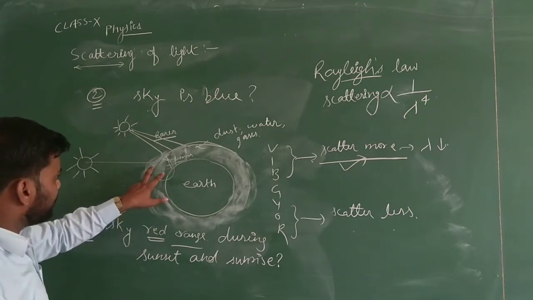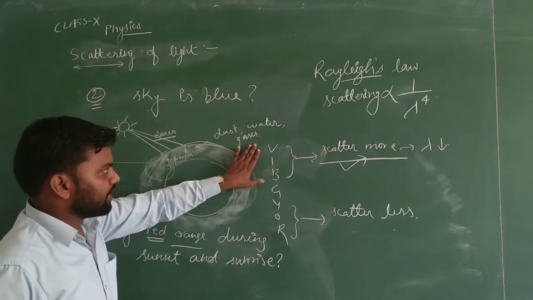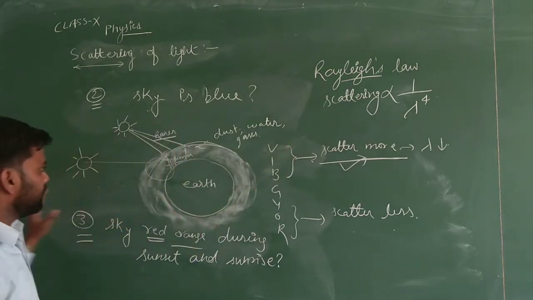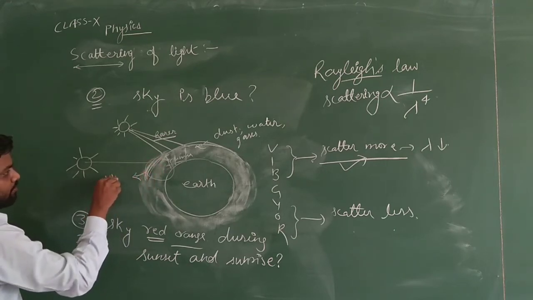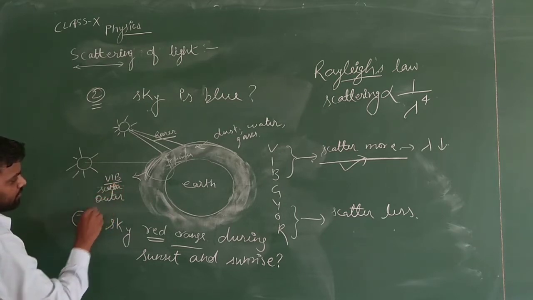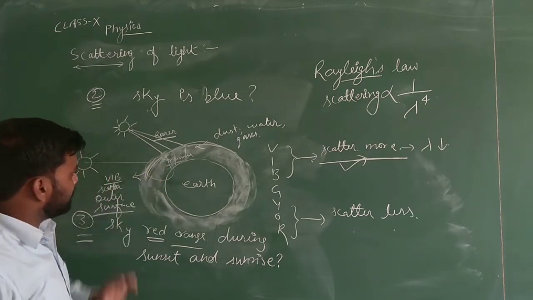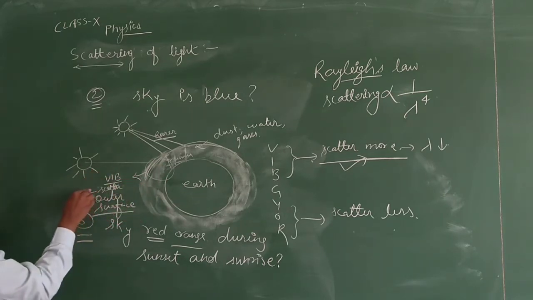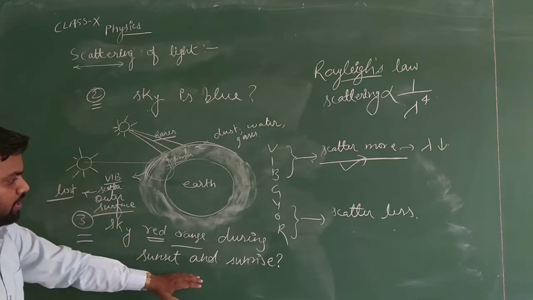If light colors travel through this air, which has dust particles, water particles and gas particles, violet, indigo and blue, due to the presence of more particles, will scatter at the outer surface. As light enters the atmosphere, the violet, indigo and blue are scattering more. They will be lost in the atmosphere. We will not see these colors in the sunset and in the sunrise.